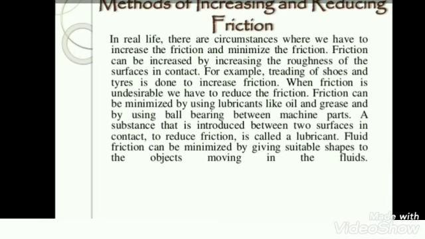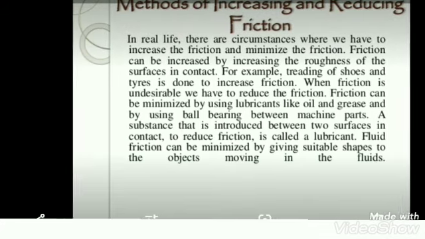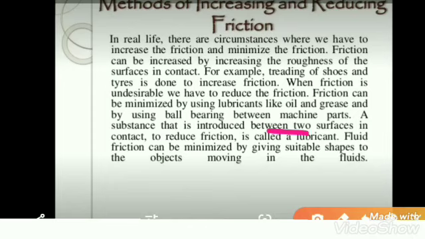When friction is undesirable, we have to reduce the friction. Friction can be minimized by using lubricants like oil and grease. By using ball bearings between the machinery parts, we can reduce the friction. A substance that is introduced between two surfaces in contact to reduce the friction is called a lubricant.